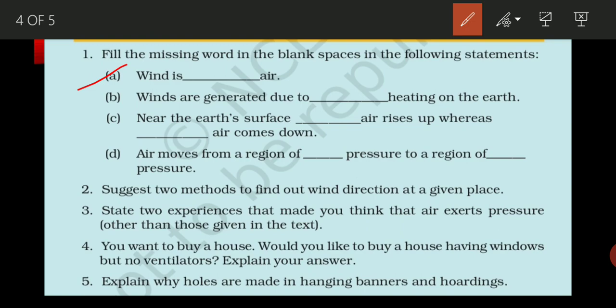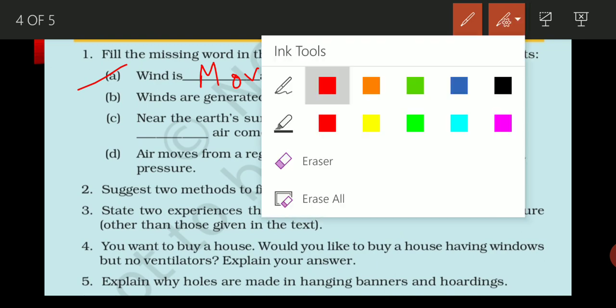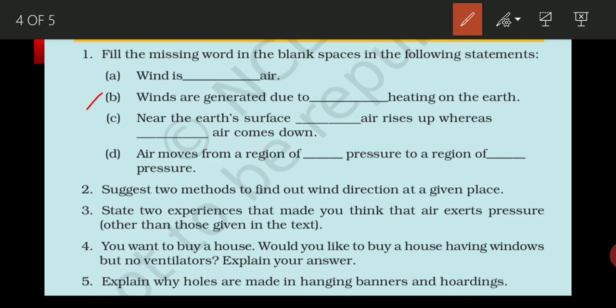I told you that the moving air is known as wind, or when air blows it is known as wind. So wind is, we can write here, moving air. Okay, clear?